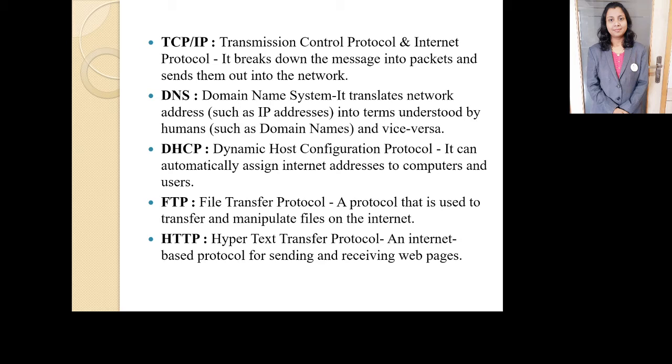The next is the Domain Name System. It translates the network addresses such as IP addresses into terms understood by humans such as domain names and vice versa. That is DNS. DHCP is Dynamic Host Configuration Protocol. It can automatically assign internet addresses to computers and the users. So that is the functioning of the DHCP.